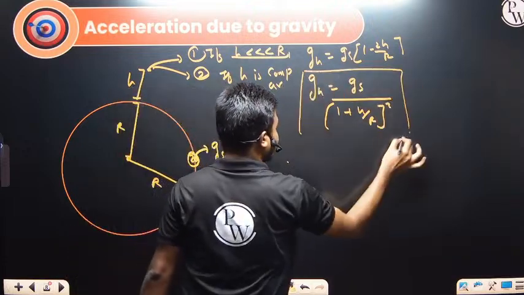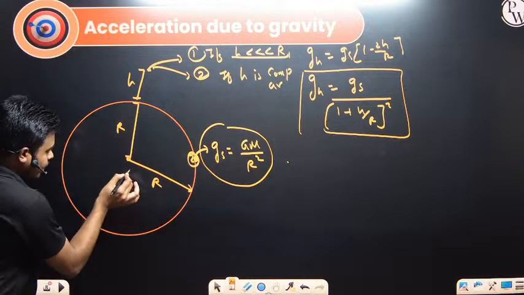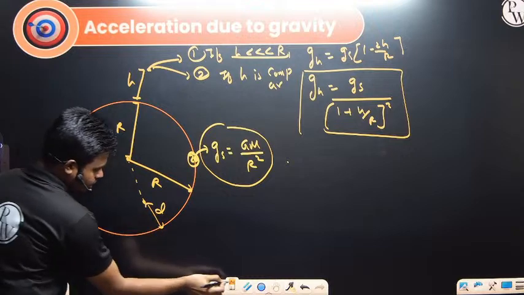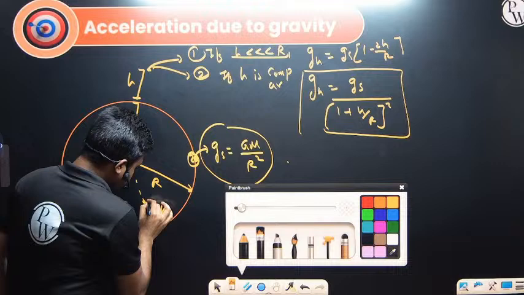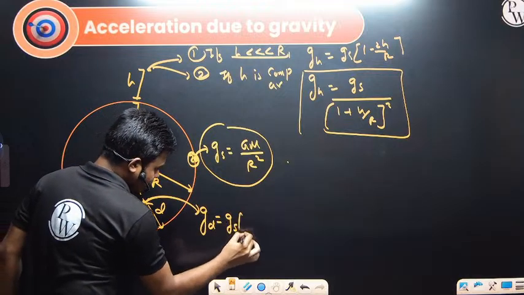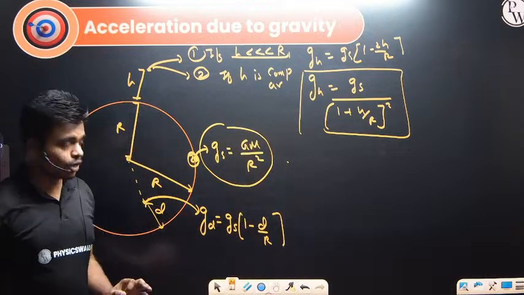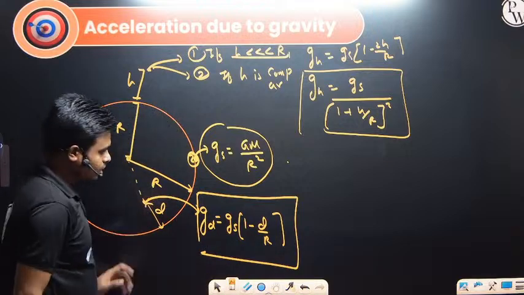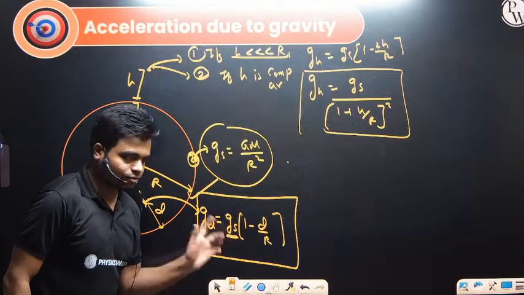How it varies: at the surface, it is GM by R squared, where M is the mass. At any point inside, at a distance from the surface, we can take it as D. So if they're asking the acceleration due to gravity at this point inside, G at depth D is given by Gs into 1 minus D by R, where D is the depth from the surface and Gs is the acceleration due to gravity on the surface.